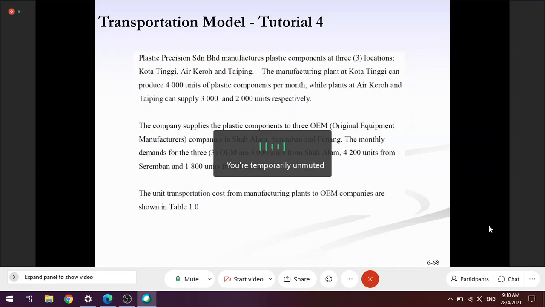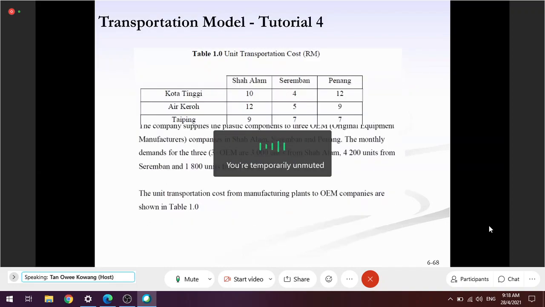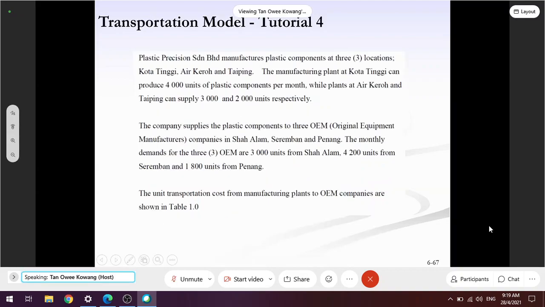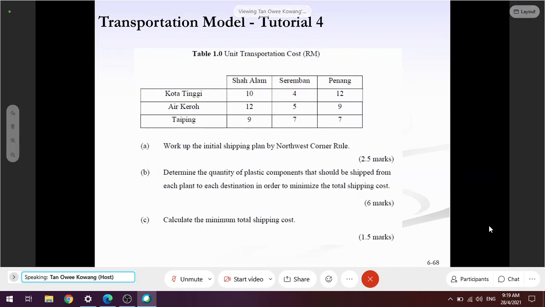Oh, tutorial 4. Tutorial 4 is a past year exam question. Correct, right, good. So you try this too.